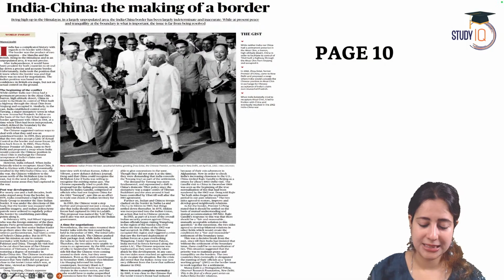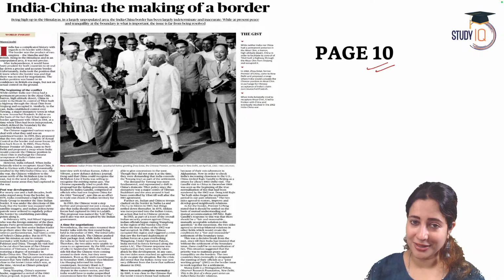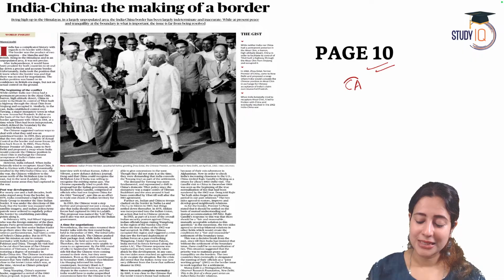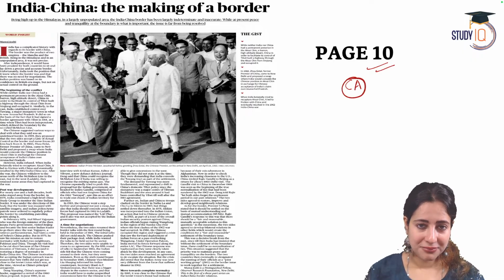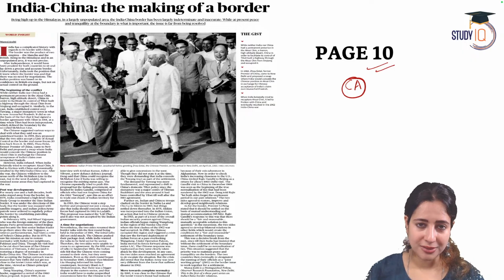Absolutely, yes. So now the next article is on page number 10. There is a small disclaimer before I take up this article: this is not a current affairs article. It is not exactly a news article. It has come from page 10 as a text article, and it is investigating the relationship between India and China, from 1960 onwards until 2025.